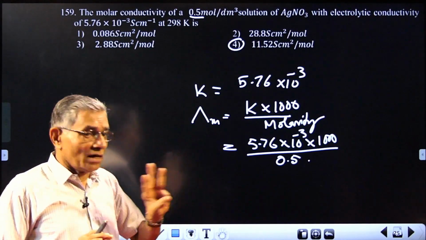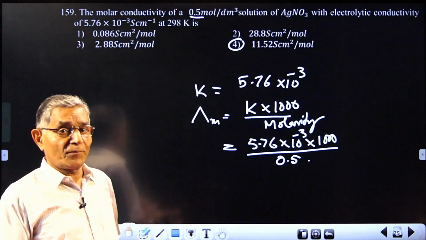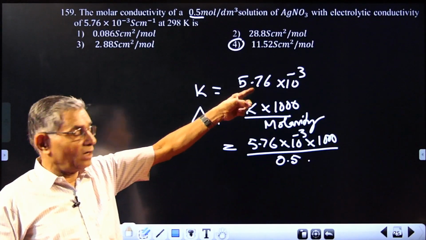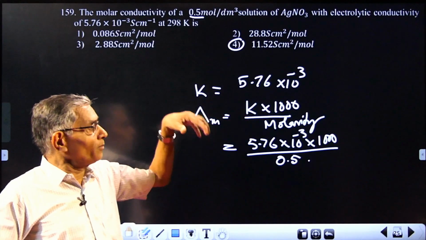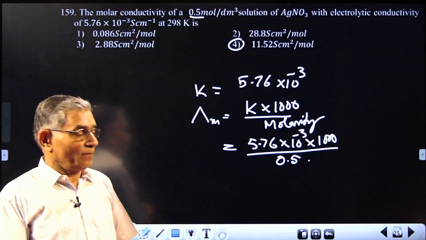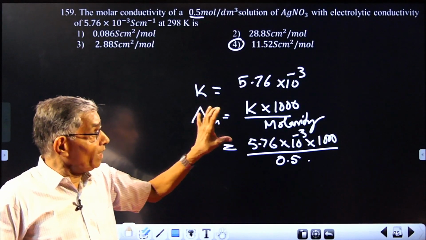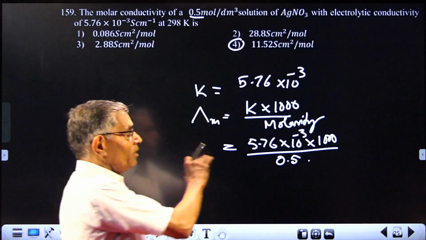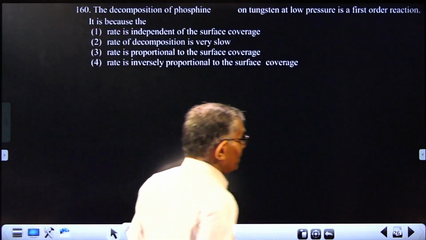But even then there are 3 ways in which you can go wrong. The formula you may write wrongly. Next, in substitution the unit may not be correct, and finally the simplification may be wrong. Even then you have to be very, very careful about it. Simple question, apply using one formula. Next question.